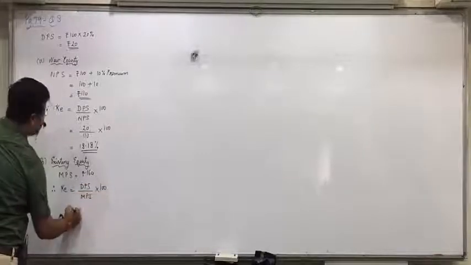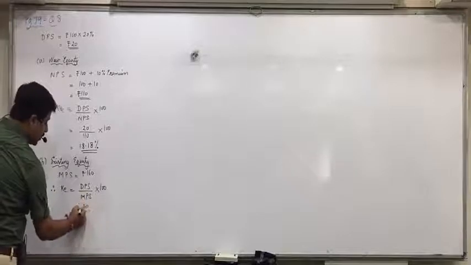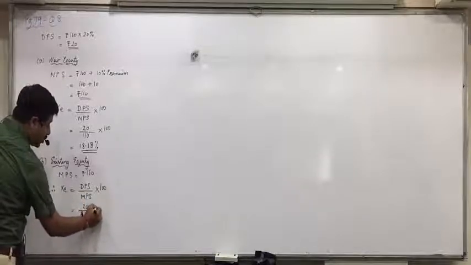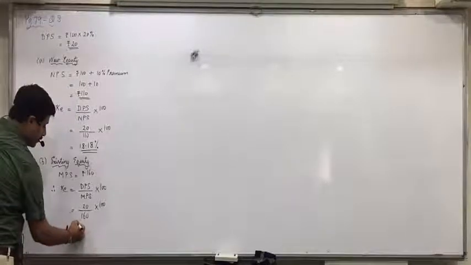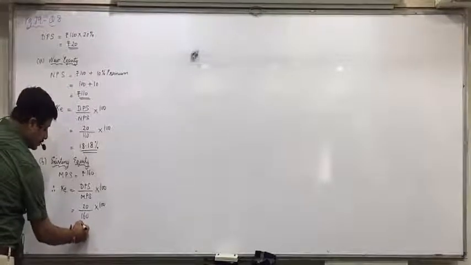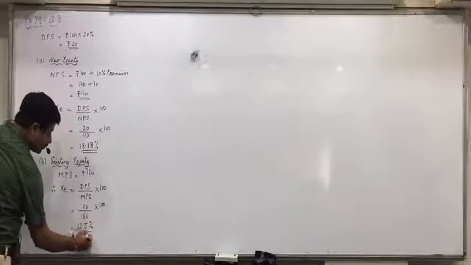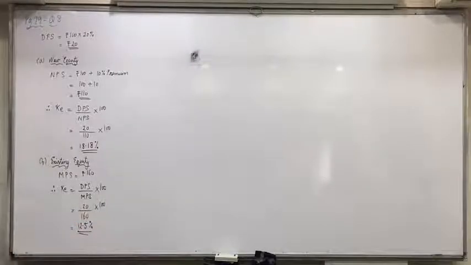Dividend per share is the same, 20, MPS is 160, into 100. That gives 12.5%. Did all of you understand this? Anyone having any doubt in this?